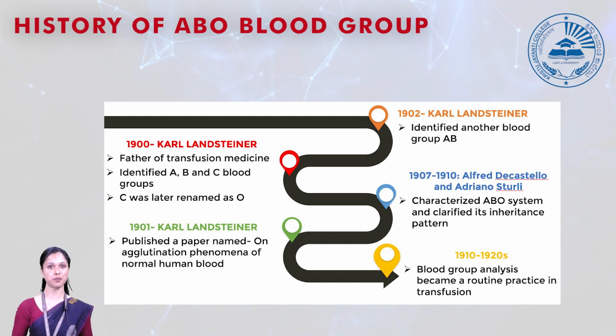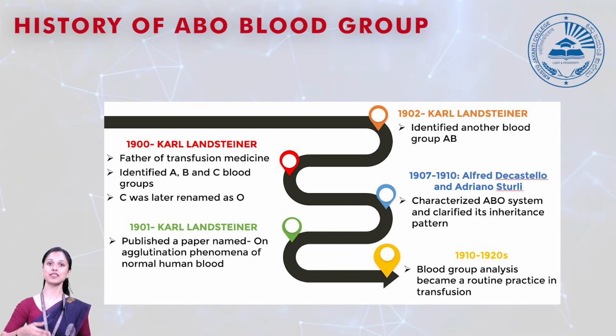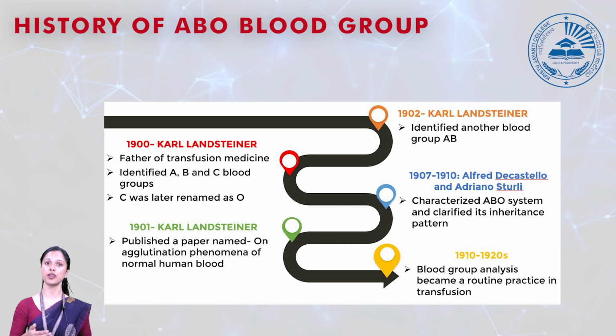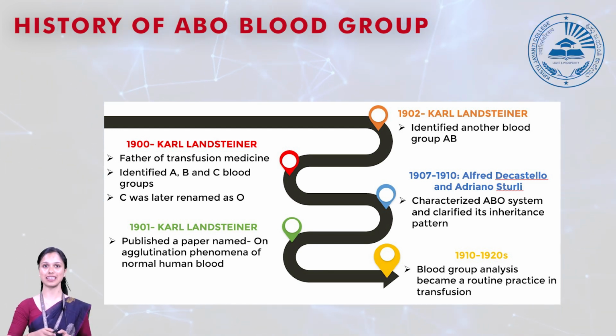The inheritance pattern of the ABO blood grouping system follows the Mendelian pattern. From the 1910s to 1920s until now, in all hospitals, healthcare professionals analyze the blood group before they do a transfusion. So this is the history of our ABO blood group.